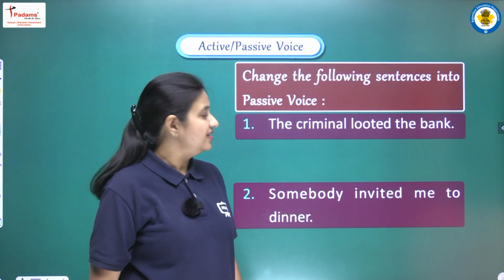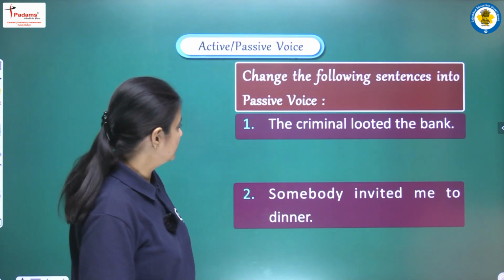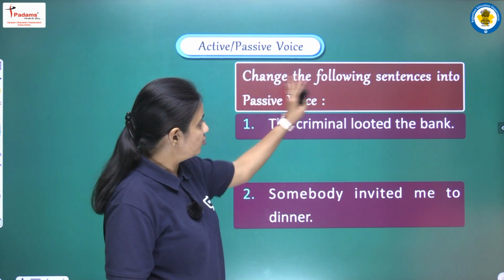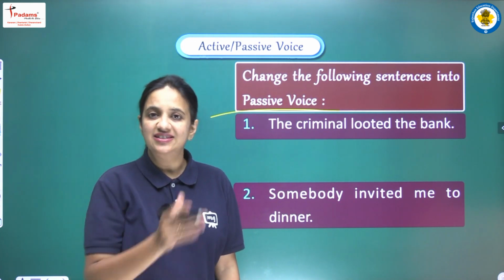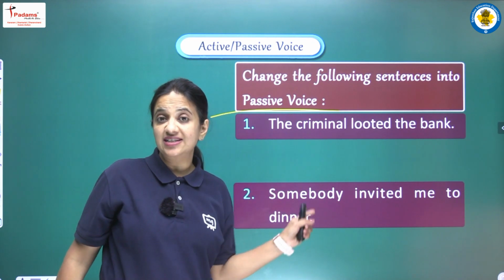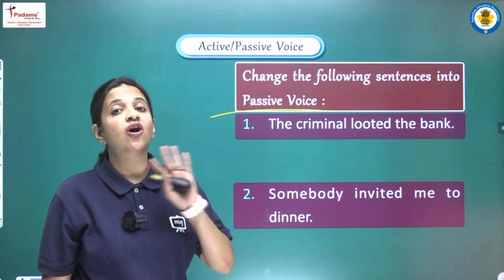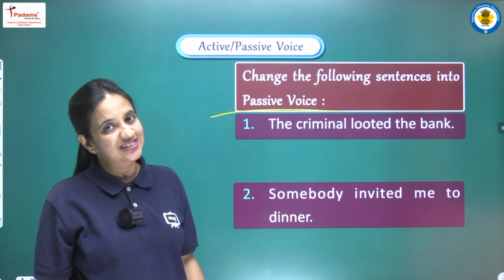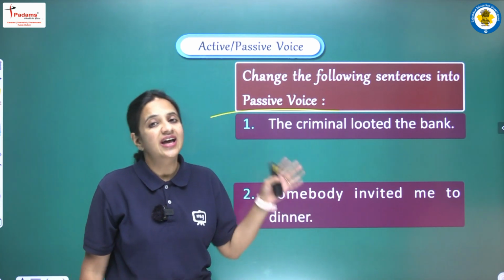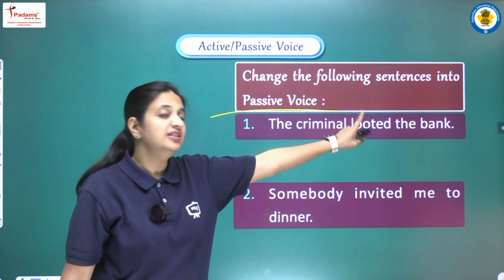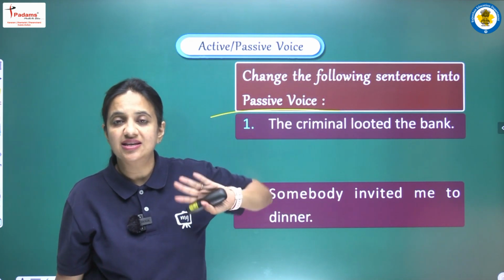So first of all, let's see the question that we have here. The question is, change the following sentences into passive voice. So we have certain sentences here. We have to read the sentence and then recall all the rules that we have learned and discussed, follow all the rules, and then finally convert these active voice sentences into passive voice.